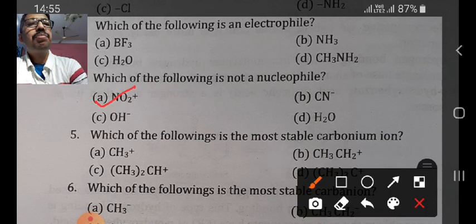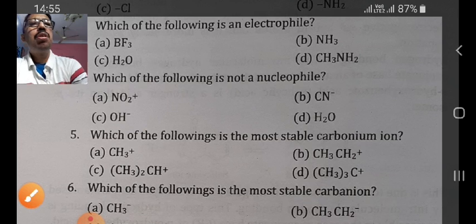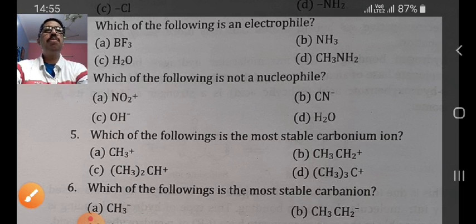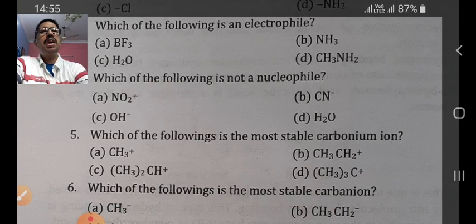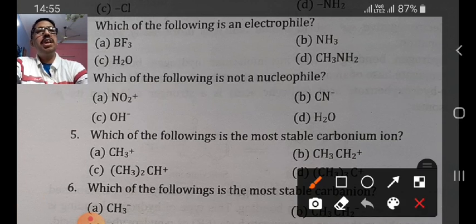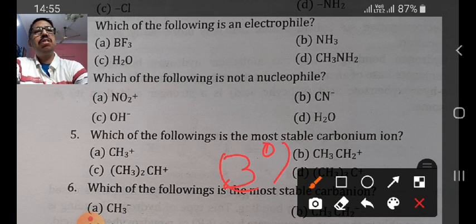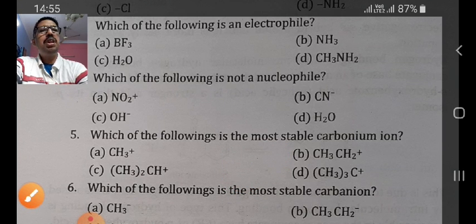Similarly, the next question is: which of the following is the most stable carbonium ion? As we know that the higher the degree, the more the stability of the carbonium ion increases. So option number D will be correct because the degree is 3 degree, and this is the most stable. Therefore option D will be the correct answer.